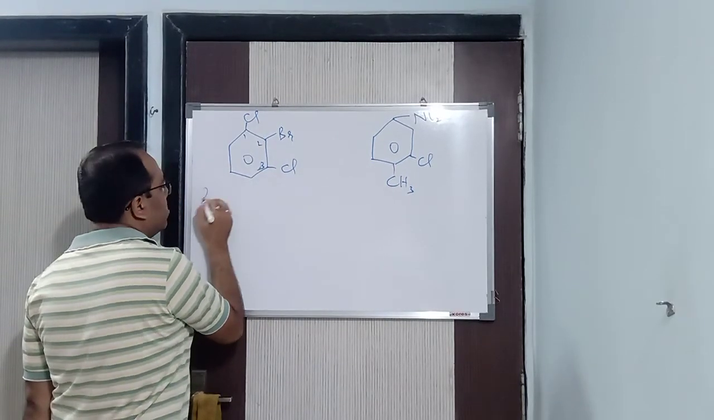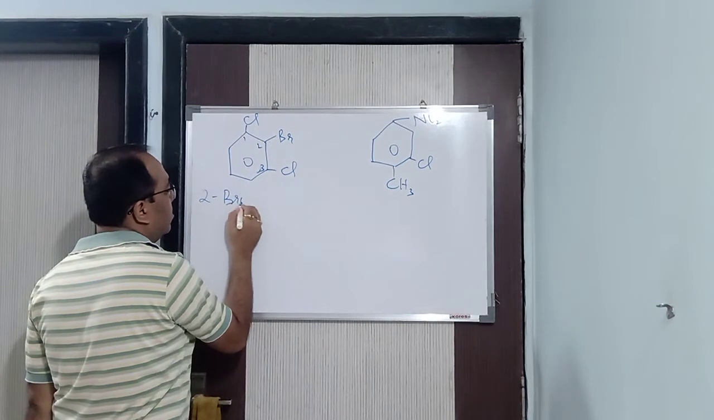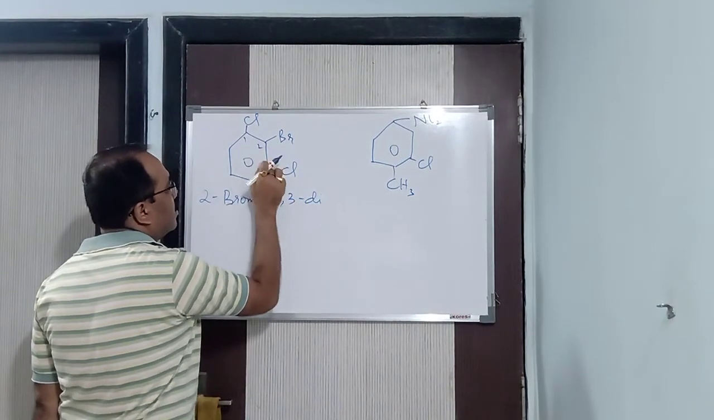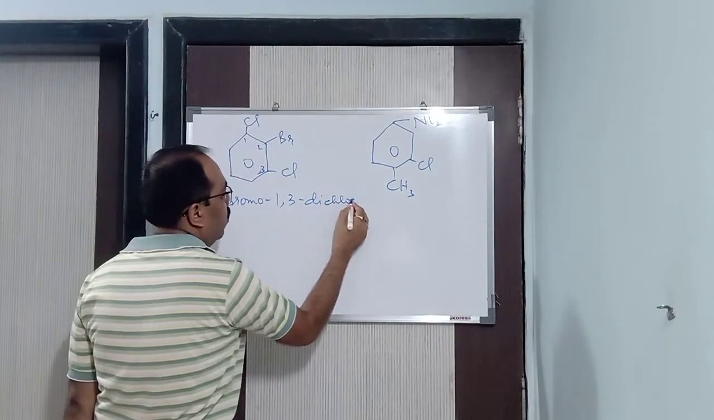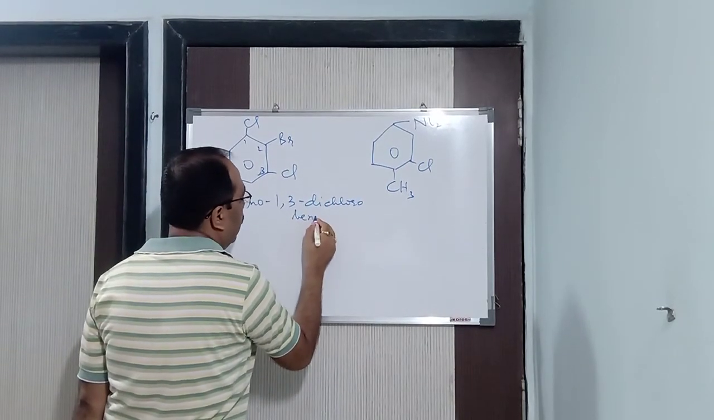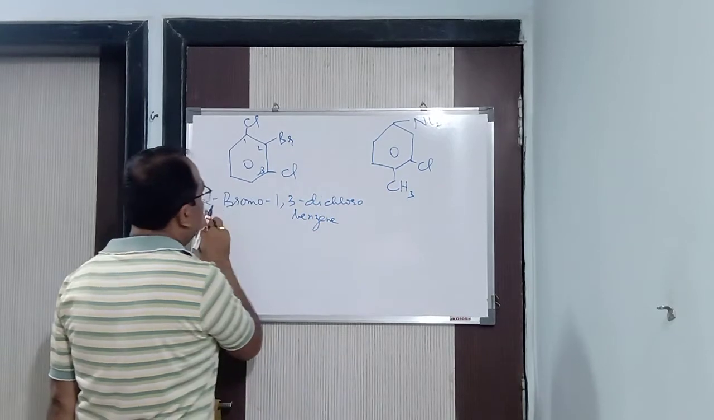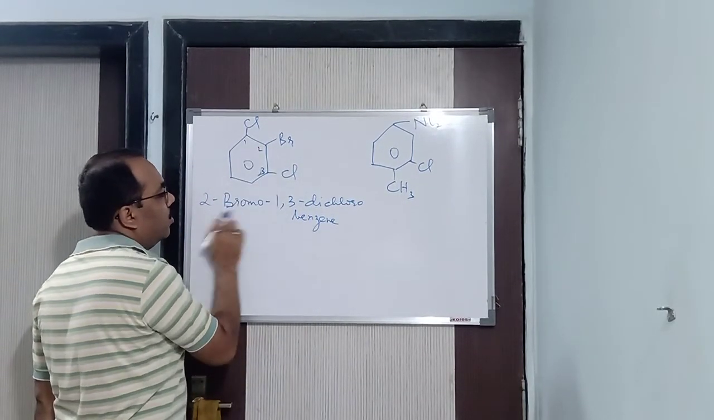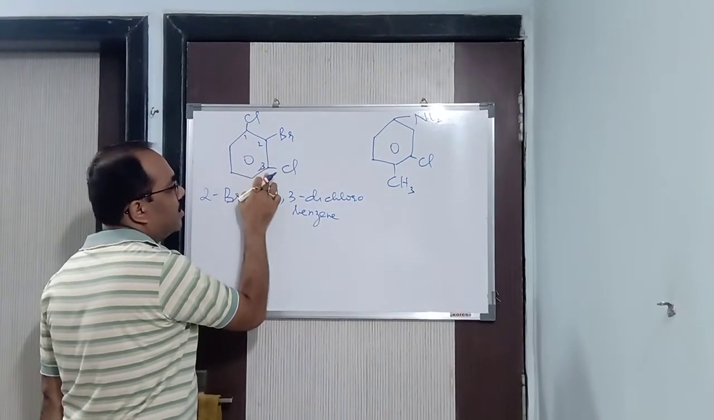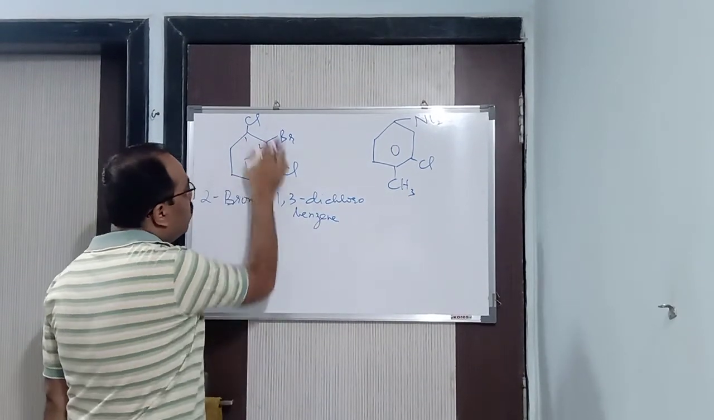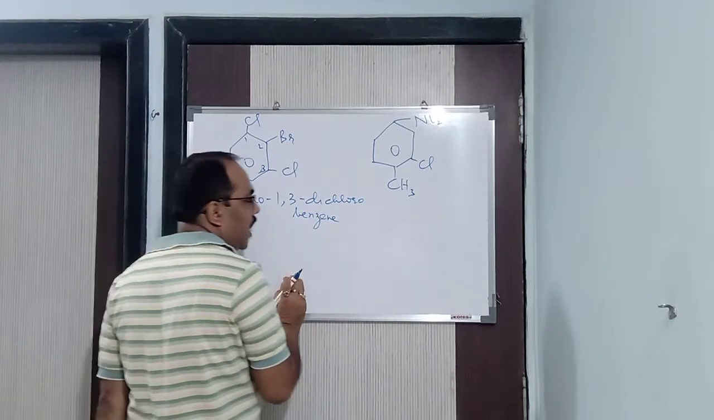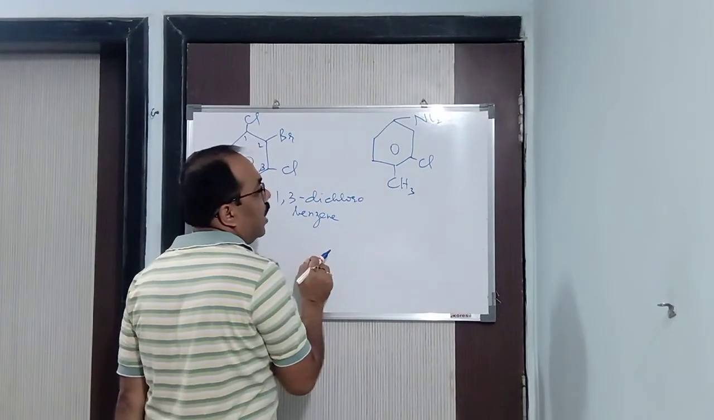While writing, it is 2-bromo, 1,3-dichloro, first and third dichloro, and the root word is benzene. 2-bromo, second position is bromo. 1,3-dichloro, first and third is chloro. There is no functional group. Similarly, let us come here. Okay, now let us see here what happens.